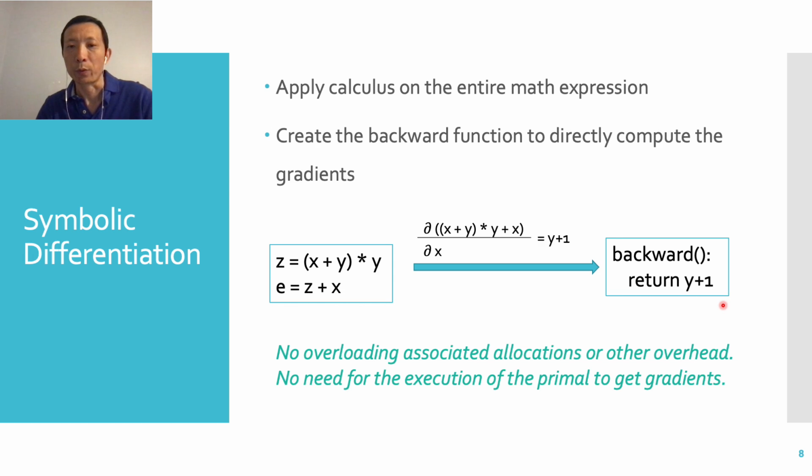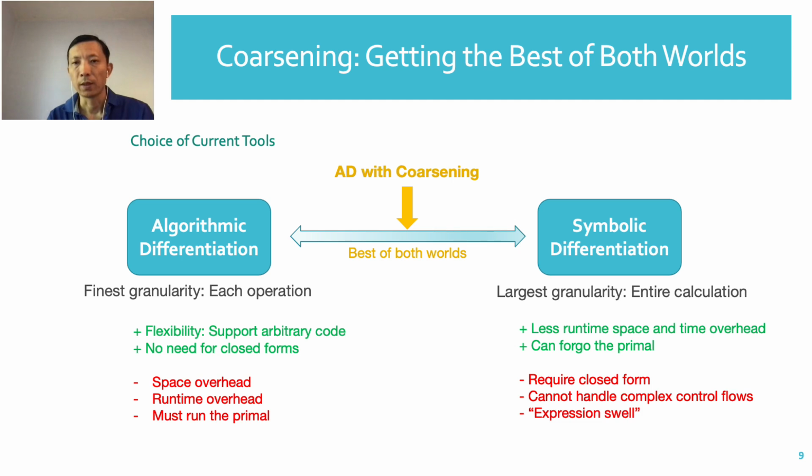So if what the program cares about is only the gradients, the primal execution part of the program can be completely removed. But symbolic differentiation requires the computation to be expressed in a closed form, which is difficult to do when there are complicated control flows in the program. As a result, the slower method, algorithmic differentiation, still remains the popular choice.